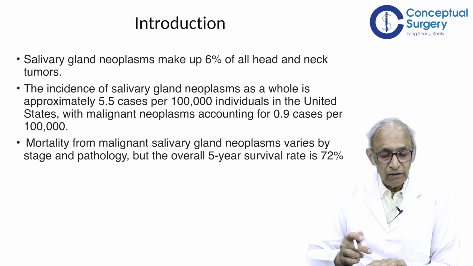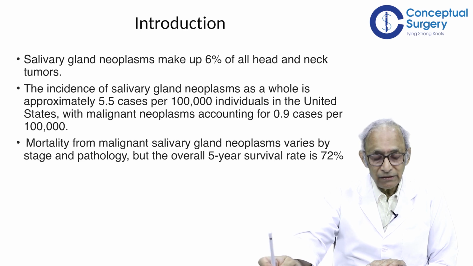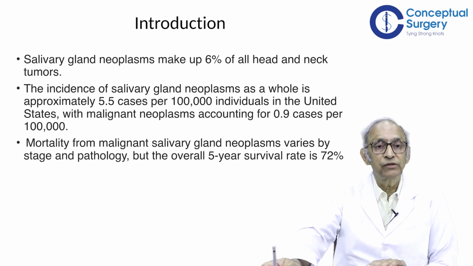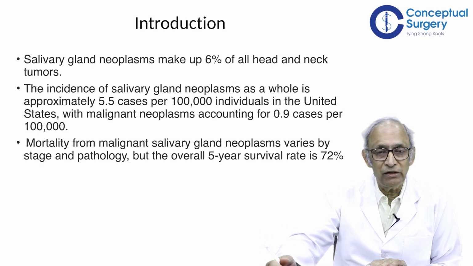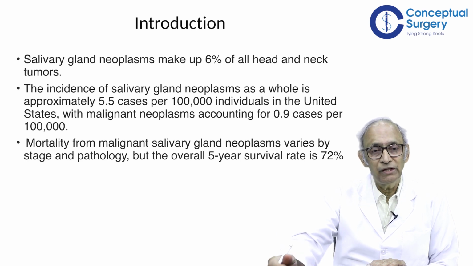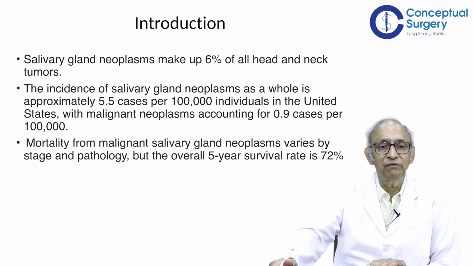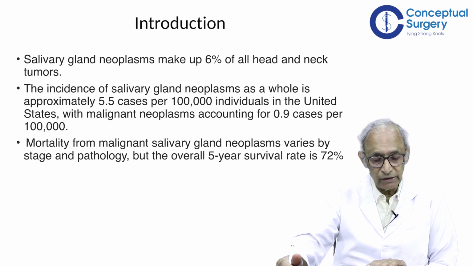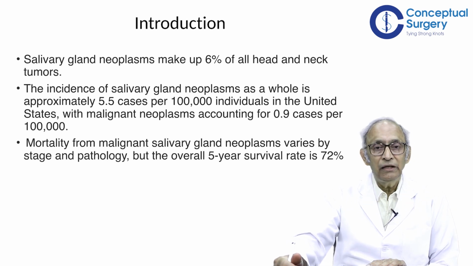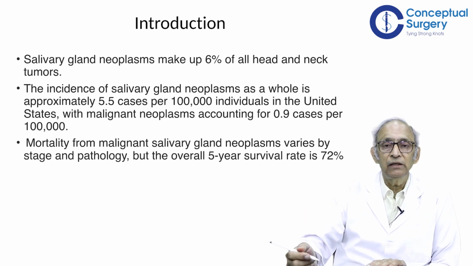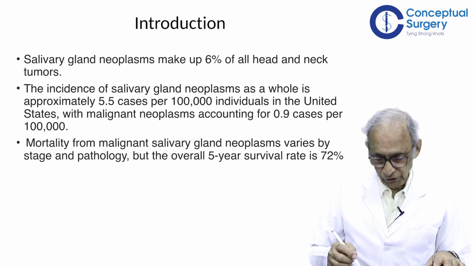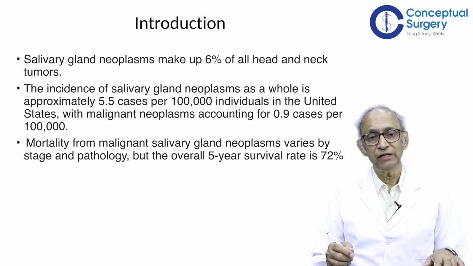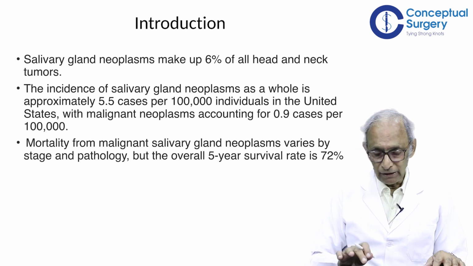So per lakh. Mortality from malignant salivary gland neoplasms varies by stage and pathology. Obviously, this statement applies to most malignancies, and so it is with salivary glands. The overall survival rate is about 72%. In fact, I will show you the stage-wise survival rate in my last slide.